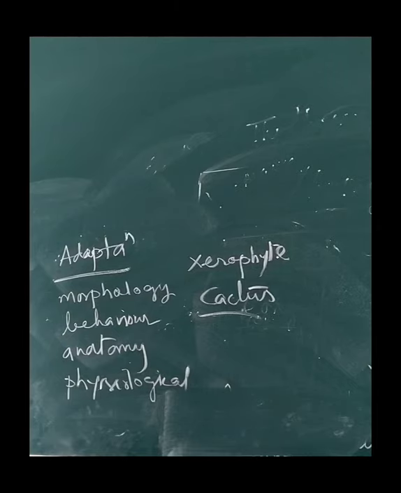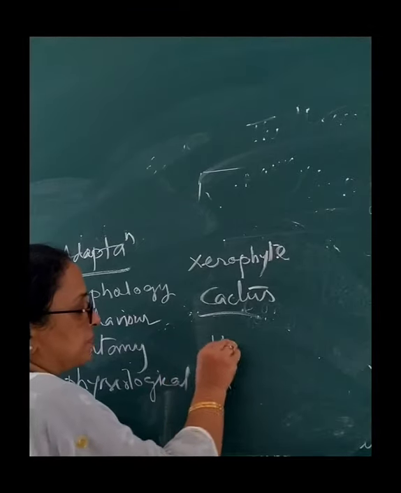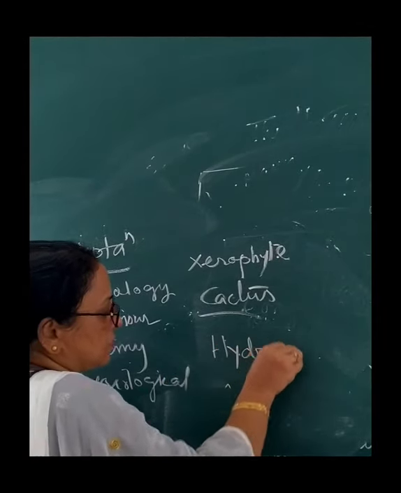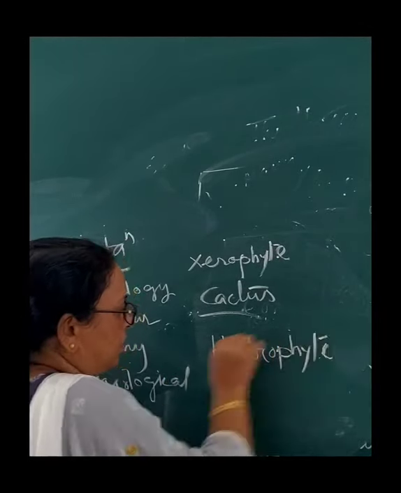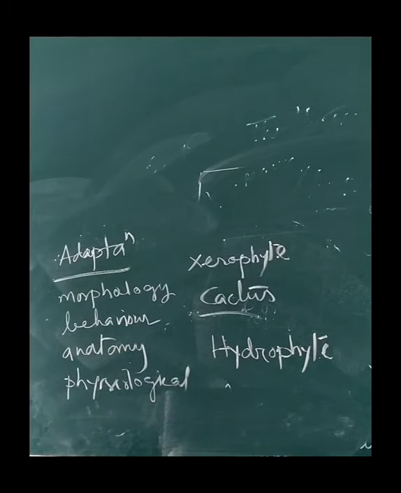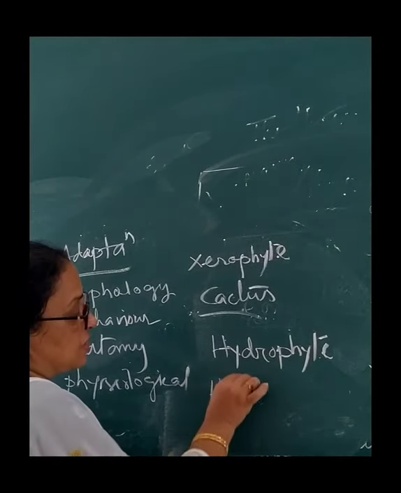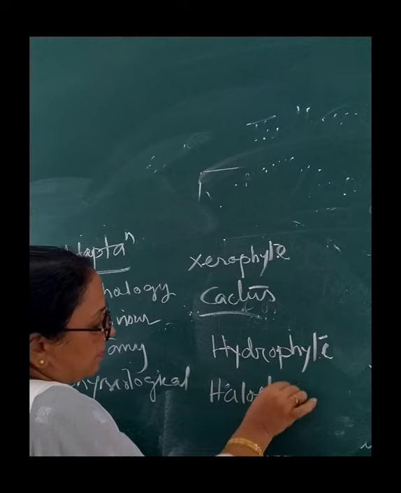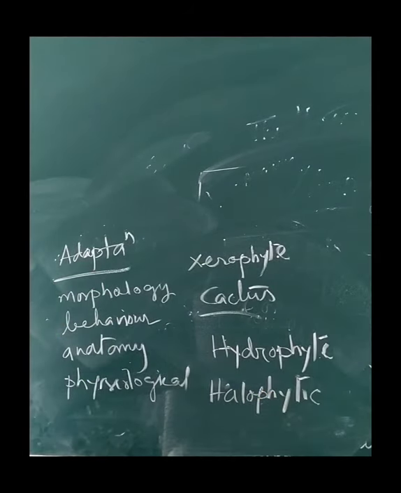Similarly, in aquatic habitat, if the hydrophyte is there, we have floating plants as well as submerged plants. So aquatic plants and hydrophytes evolved parenchyma for buoyancy and floating, and their leaves are also covered with wax. Even submerged plants are waterproof, and a mucilaginous covering is also there to protect them. Now the halophytic plants show adaptation to salty conditions.